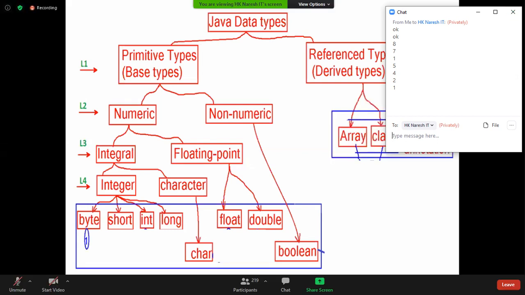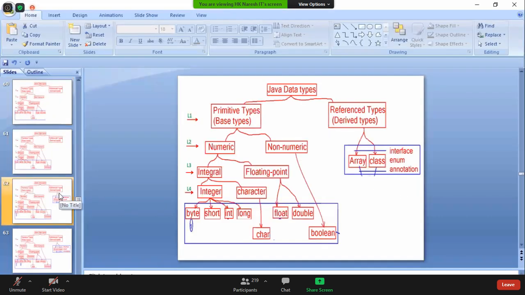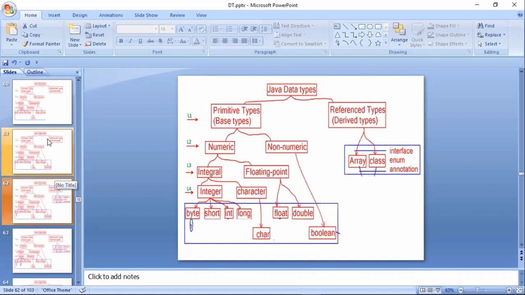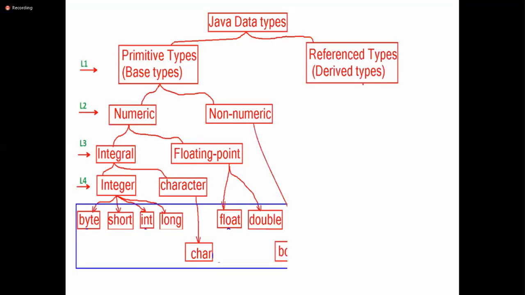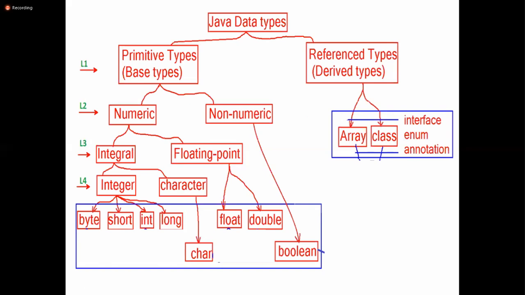Reference data types we have seven totally.